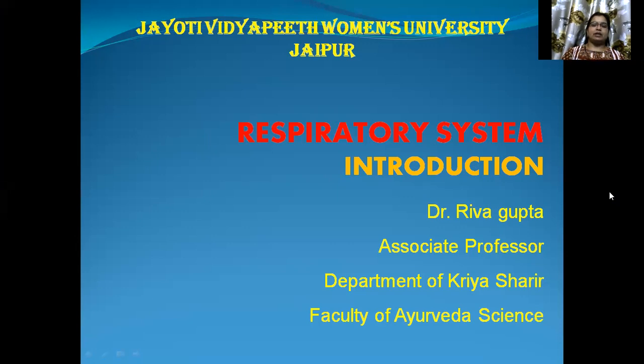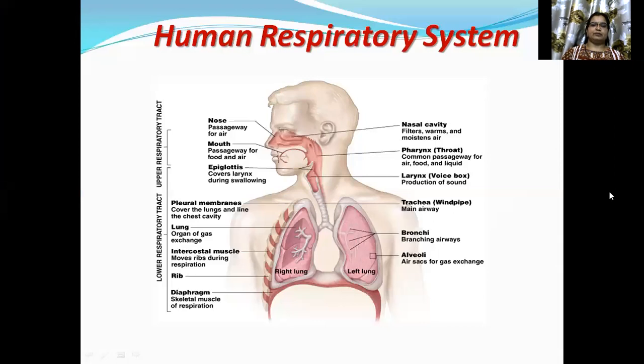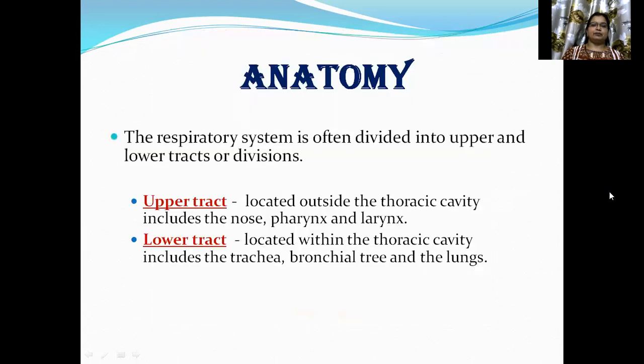Today's session is the respiratory system. The human respiratory system contains the upper respiratory tract and the lower respiratory tract. The upper respiratory tract contains the nose, mouth, epiglottis, nasal cavity, pharynx, larynx, and trachea. The lower respiratory tract contains the lungs, ribs, intercostal muscles, bronchi, alveoli, and the lower part of the trachea.